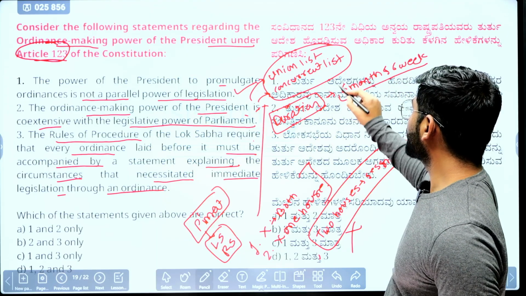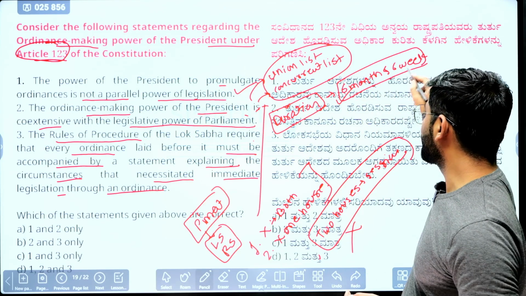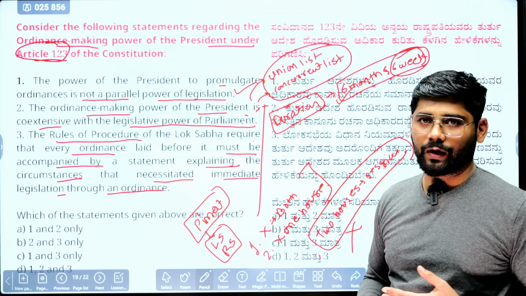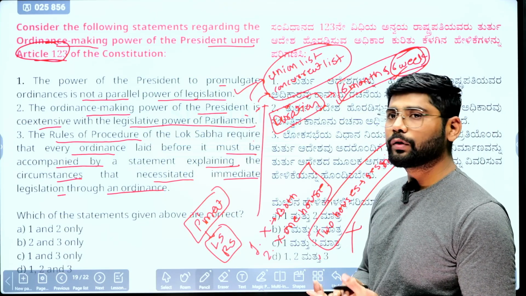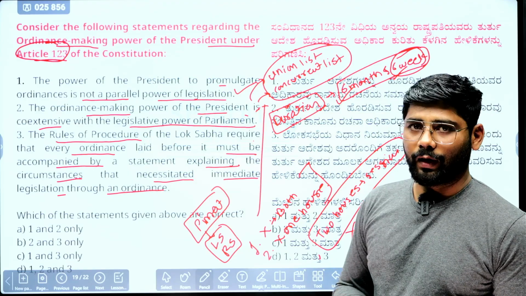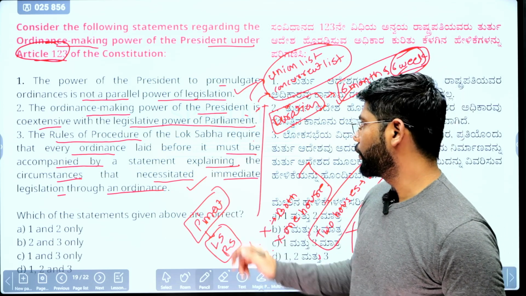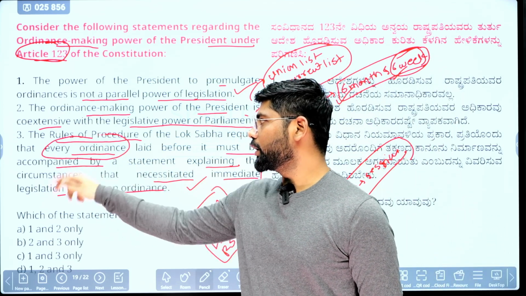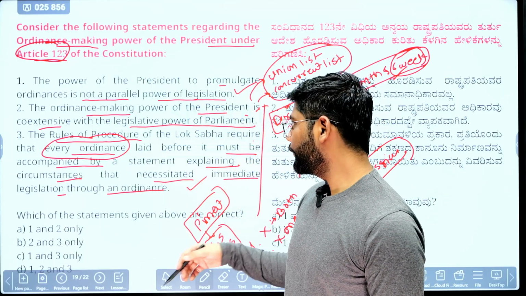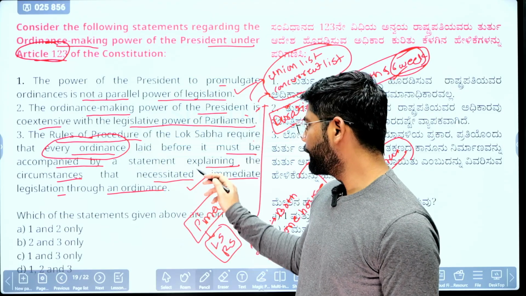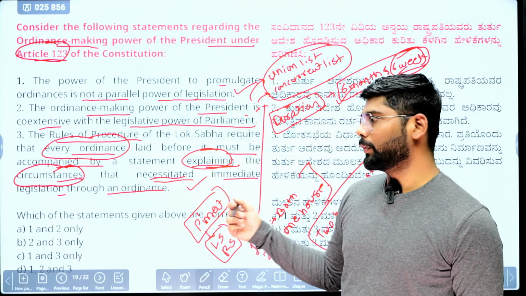Parliament must ratify the ordinance within 6 weeks after the session starts, then only it is considered valid, otherwise it is considered repealed. The last is also correct, because the rules of procedure of Lok Sabha require that for every ordinance made by the president, when it is laid before the Lok Sabha, the Union government must explain the circumstances that necessitated immediate legislation through ordinance.